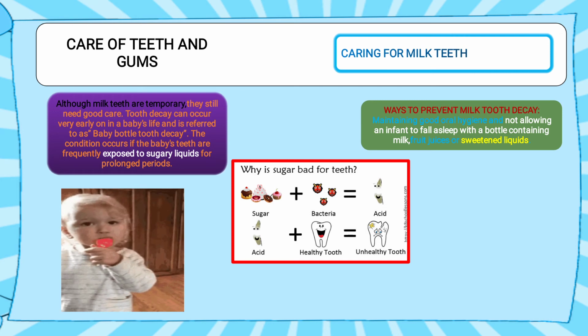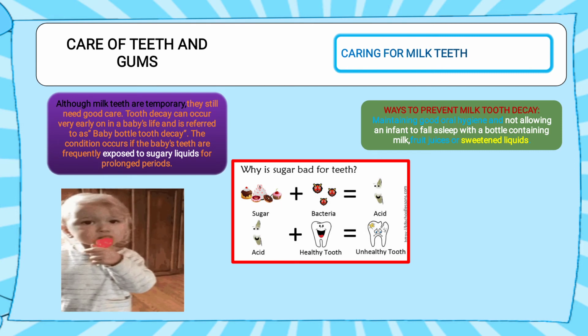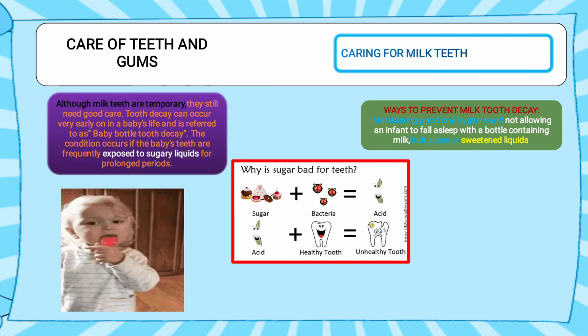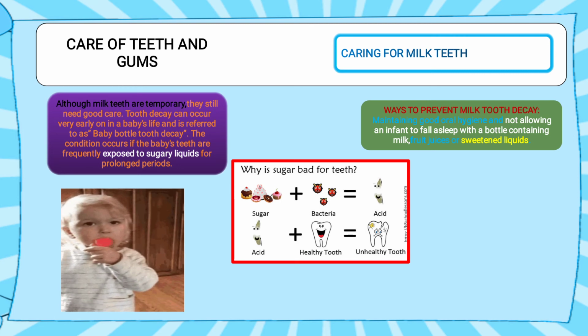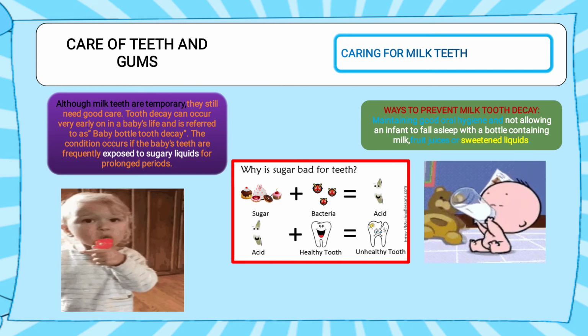Now, ways to prevent milk tooth decay: maintain good oral hygiene, and do not allow an infant to fall asleep with a bottle containing milk. Meaning, we should give milk, but only till the baby is not asleep. When the baby is asleep, we should take out the bottle. Otherwise the tooth will decay. See here, the baby is having milk. So when the baby sleeps, we should take the bottle away.